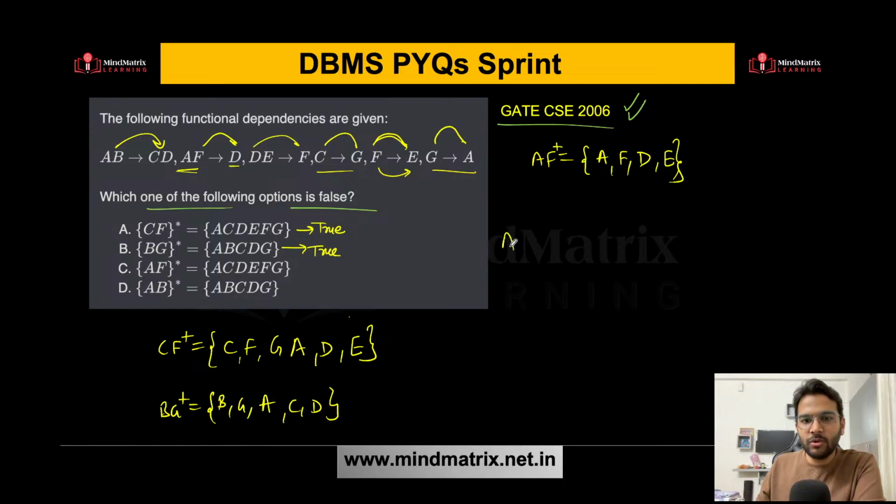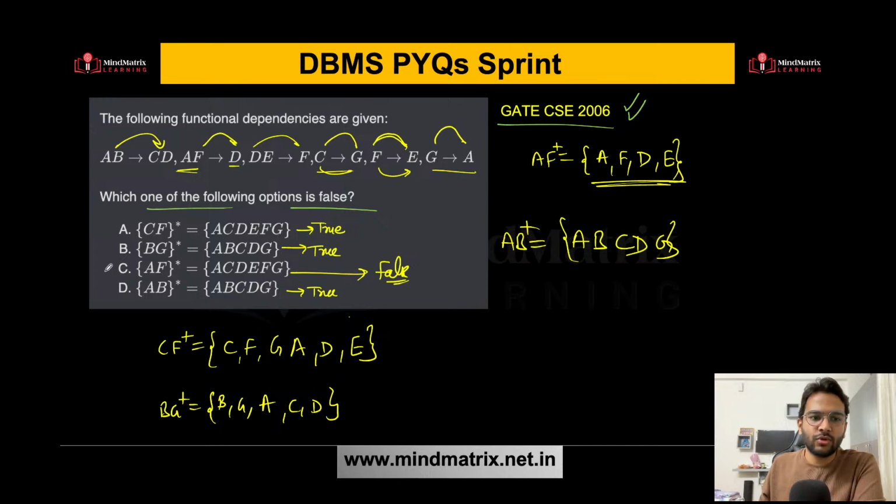What about AB closure? Let's find out the AB closure also. So A is there, B is there, CD is there. Then using C we can get G also. Anything else? That's it. So yes, it is true. A, B, C, D, G, yes, it is true. And this one is false because we are just getting these attributes here. So option C is the correct answer over here.